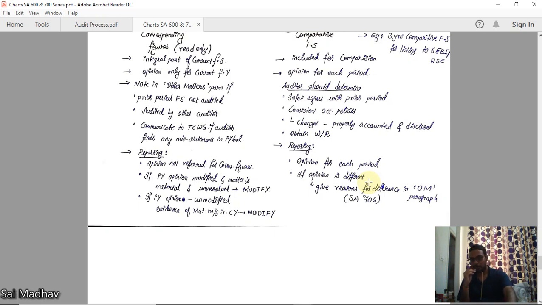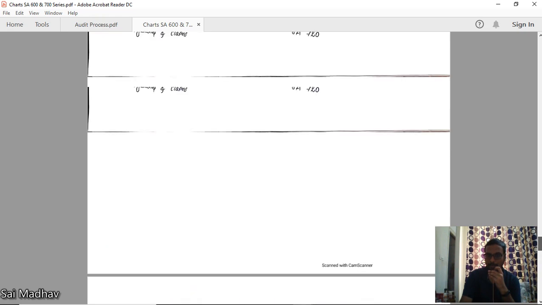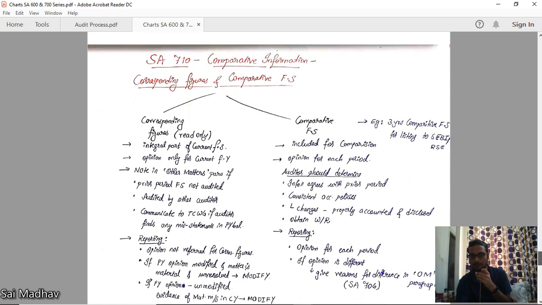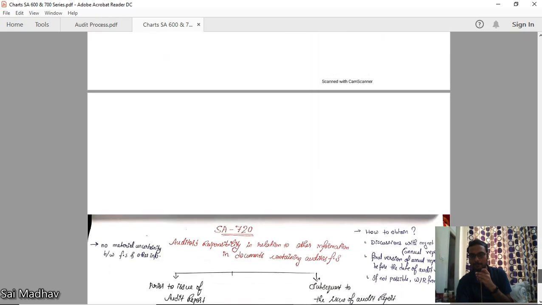Then, in the other matters paragraph, as per SA 706, you have to give the reasons for the difference. Okay. Now, did you understand this? In SA 706, I have told that, see, 710 and 720, you will report in the other matters paragraph. Now you have got an idea of SA 710, right? So this is SA 710.